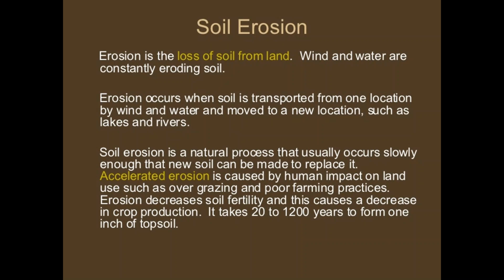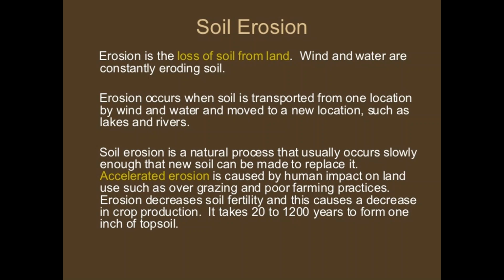Now what is soil erosion? Erosion is a loss of soil from land. Wind and water are constantly eroding soil. Erosion occurs when soil is transported from one location by wind and water and moved to a new location such as lakes and rivers. Soil erosion is a natural process that usually occurs slowly enough that new soil can be